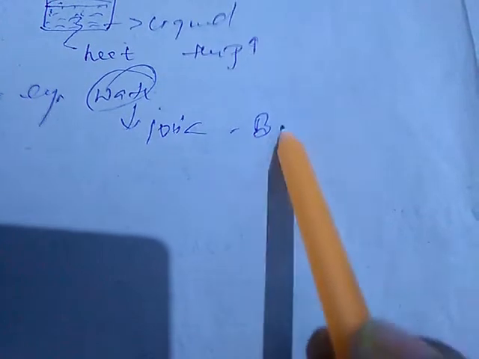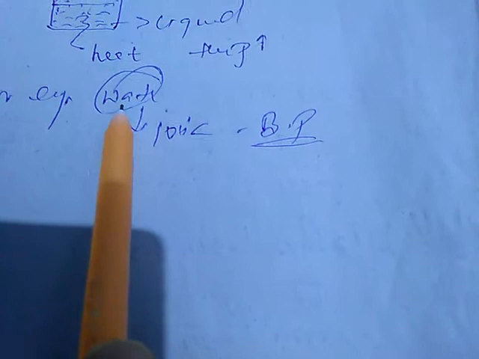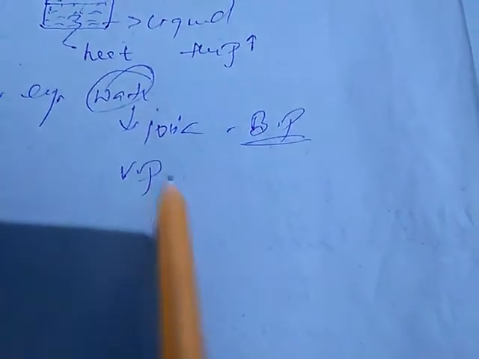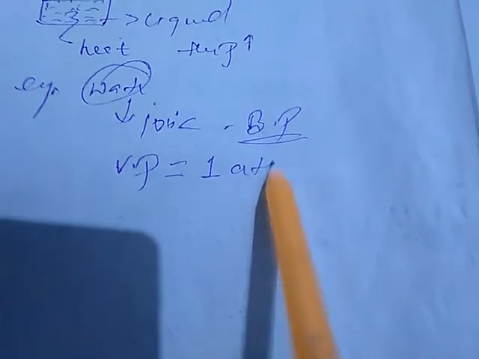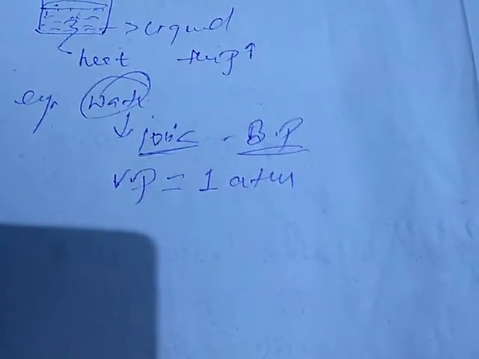Now for example, we will take water. For water we all know that the boiling point is 100 degrees Celsius. So why is 100 degrees Celsius considered the boiling point of water? Because at this temperature the vapor pressure exerted by the water molecules becomes equal to the atmospheric pressure, that is 1 atmosphere, and hence 100 degrees Celsius is considered the boiling point of water.